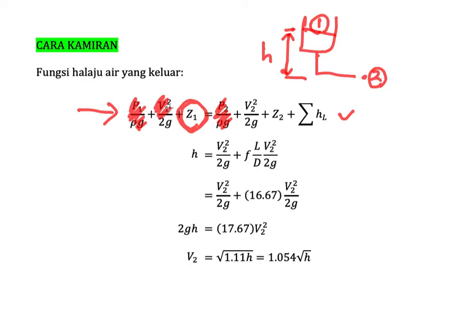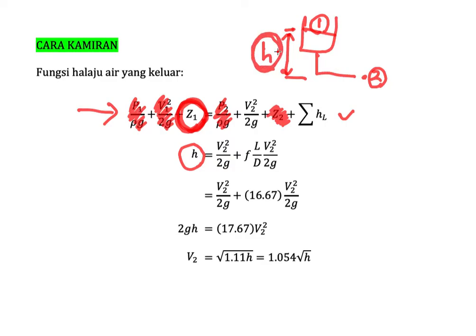The velocity at point number 1 starts from 0, so we take it as 0. The value of z at point number 2 is also 0. But please do not substitute any amount for z1. Why? Because the value of z1 is changing. It starts from 5 meter, but it keeps reducing, it keeps decreasing. So the value of z1 here is not a fixed value. You just substitute the value of z1 as h. It reflects the height of the water level here.